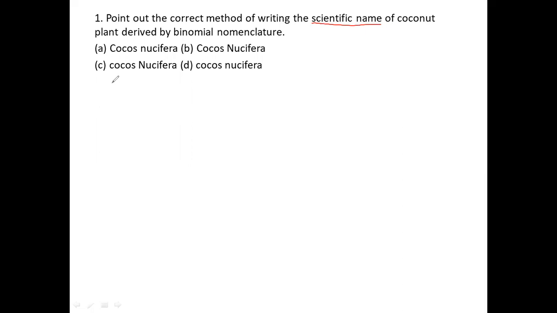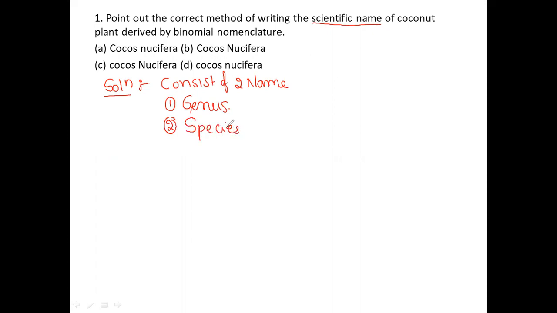Especially while we are going to see the solution of this question, the first one is genus, the second one is species.